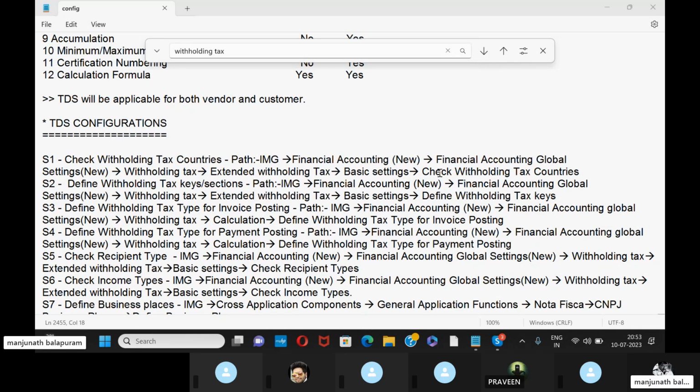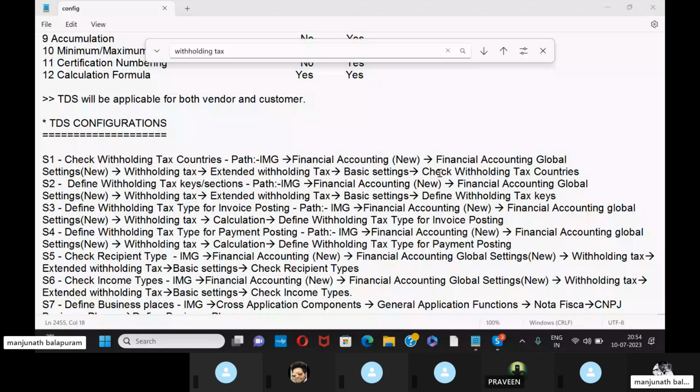The second one is define withholding tax keys. For this, the path is: I go to IMG, financial accounting new, financial accounting global settings new, withholding tax, external withholding tax, basic settings, so define withholding tax keys.